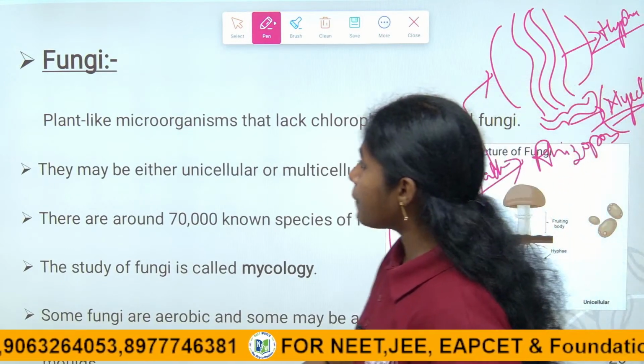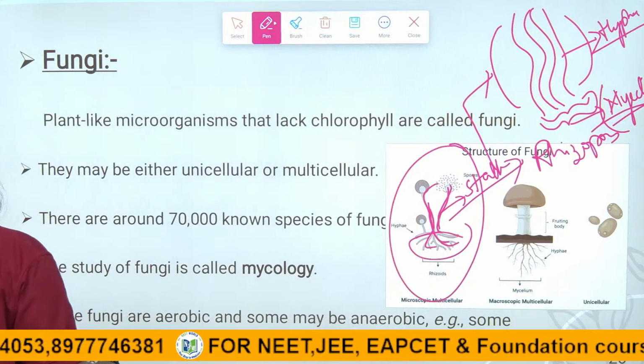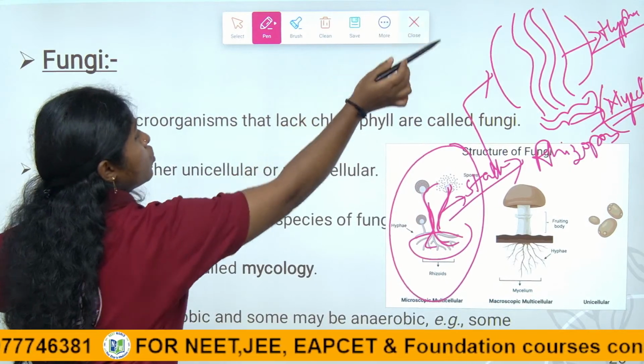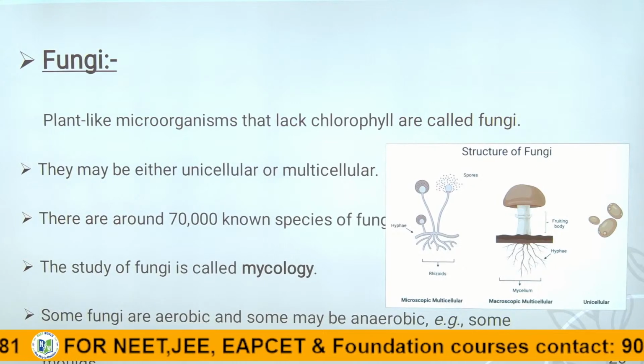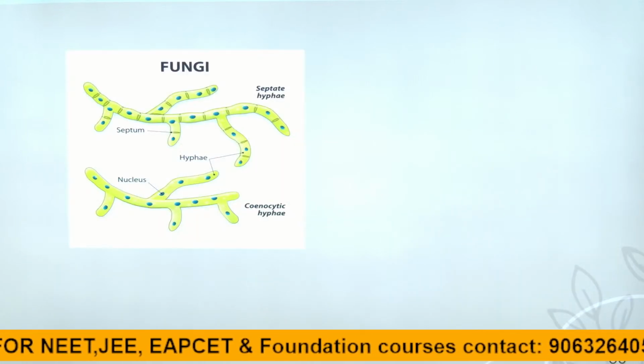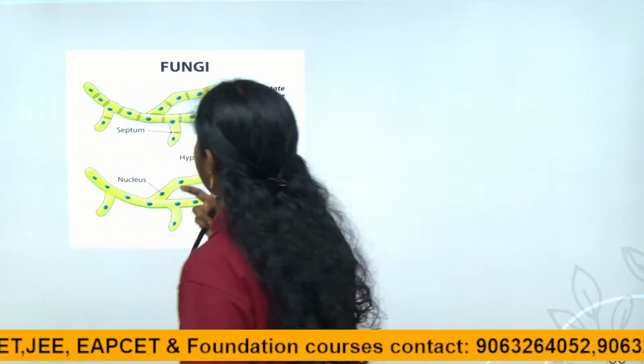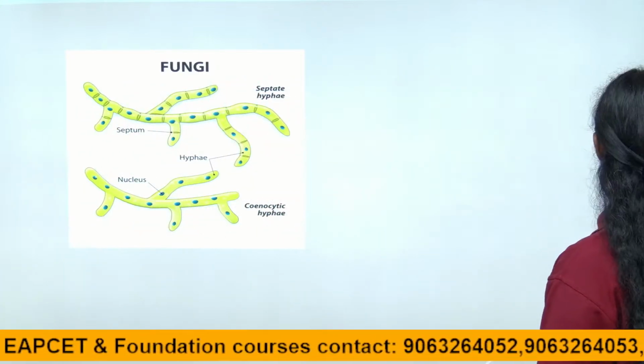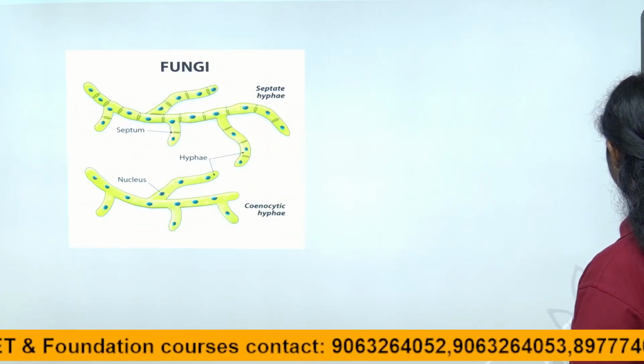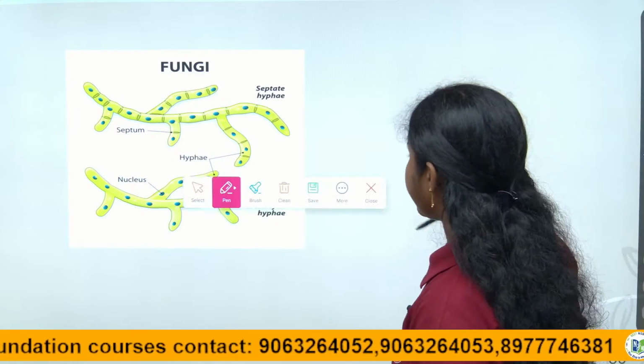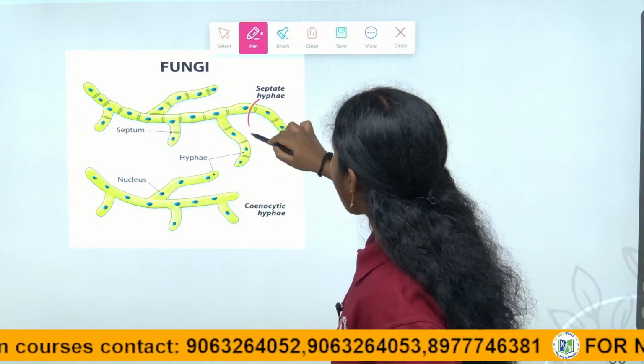If you look at the mycelium, it appears like this, children. They have two types of mycelium: one is septate, another is aseptate. The septate one has partitions.